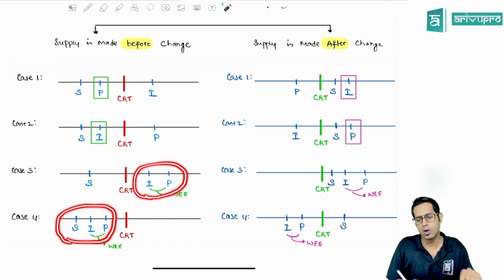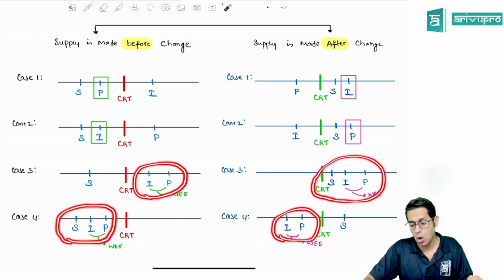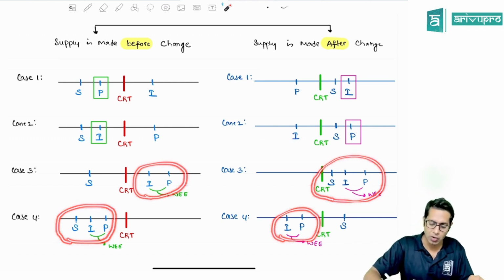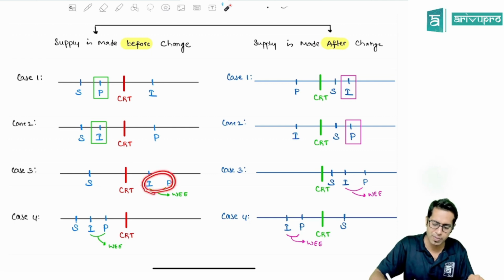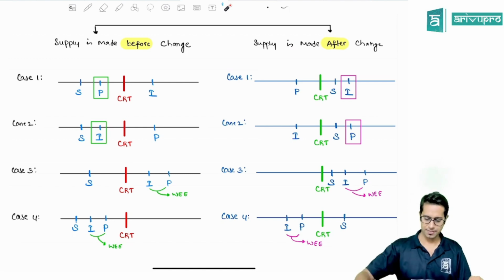If both of them are not with supply, or if all three of them are together, then the time of supply will be the date of invoice or date of payment, whichever is earlier. That will be taken as the time of supply.